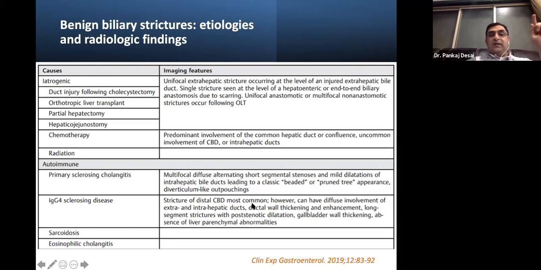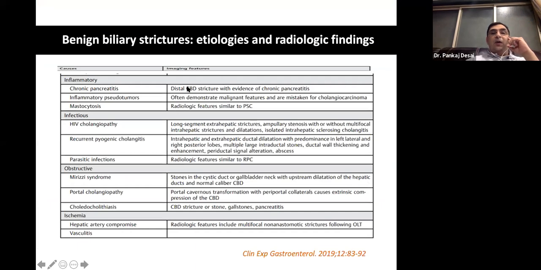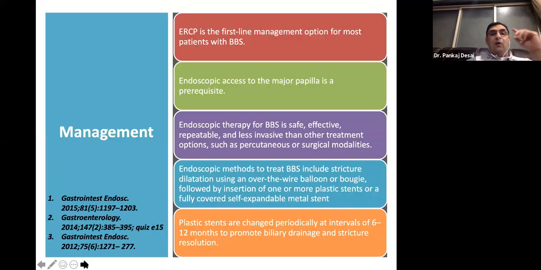IgG4, usually the stricture is distal, and there is underlying pathology of the pancreas, which you can always find out. Chronic pancreatitis, you have distal obstructions. We are not going to discuss the rest because it is not very common. Now we come to the management.